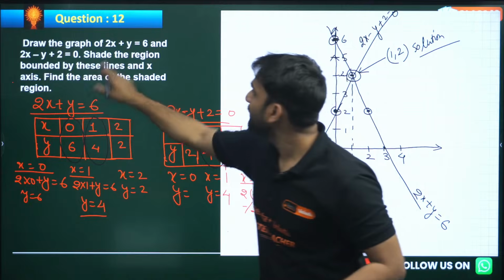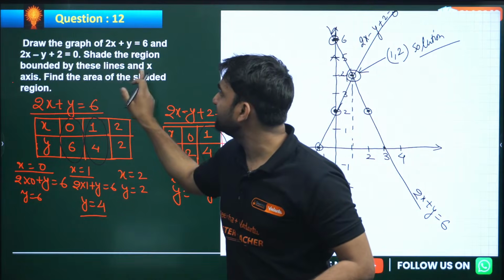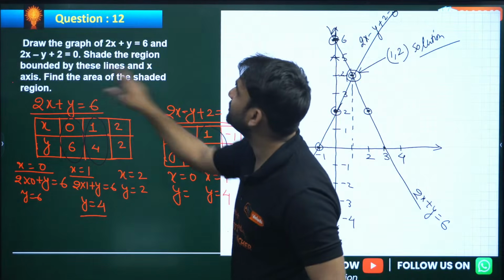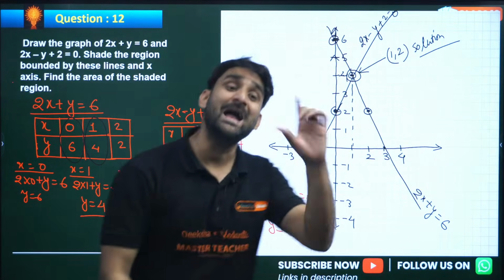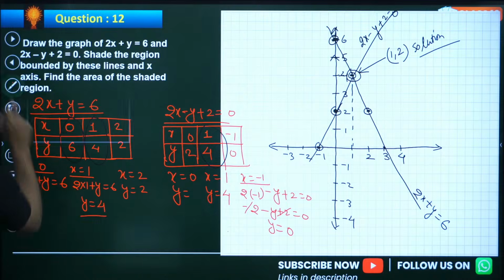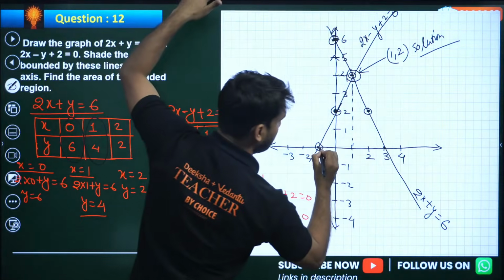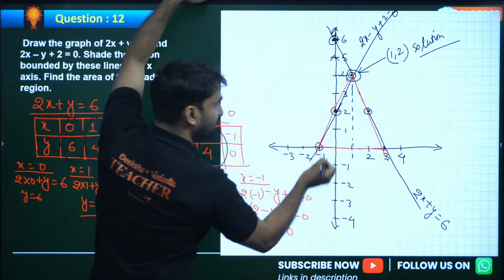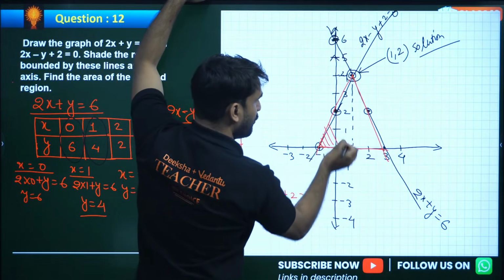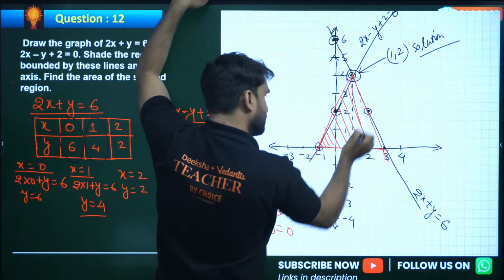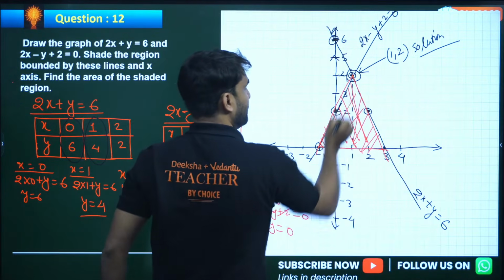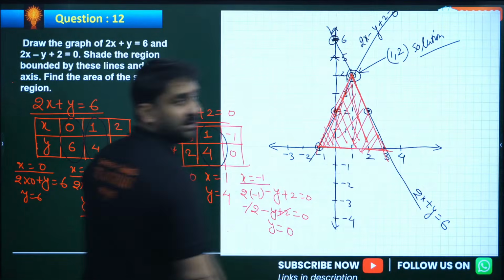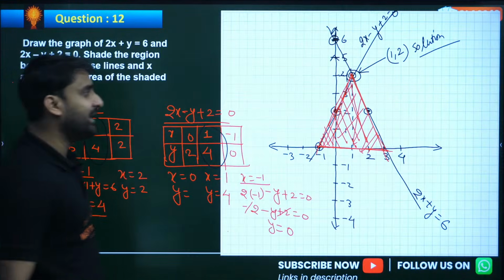So first question: find the area of the shaded region bounded by these lines and the x-axis. We have to shade the region bounded by these lines and the x-axis. This is the x-axis, and these are the lines, so this will be the bounded region. We have to shade this figure, with both lines and the x-axis participating, and find the area also.